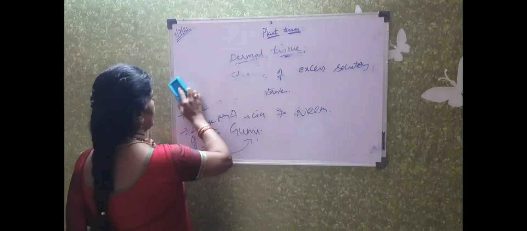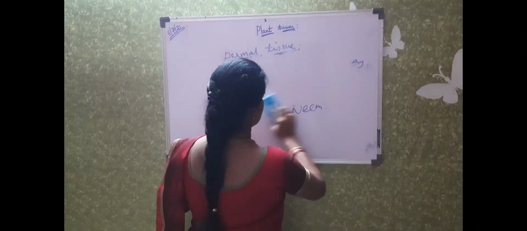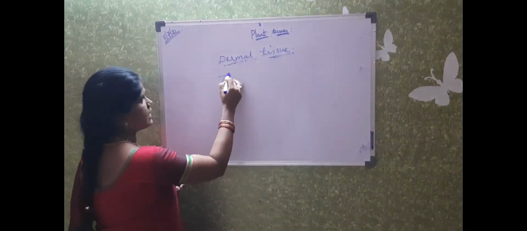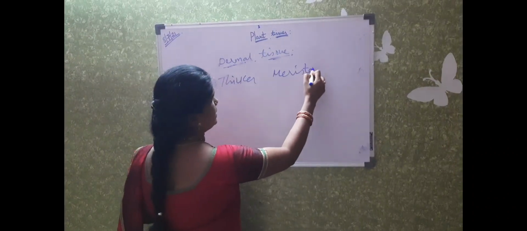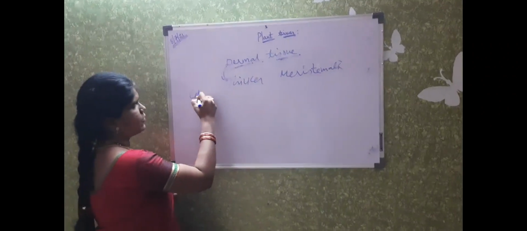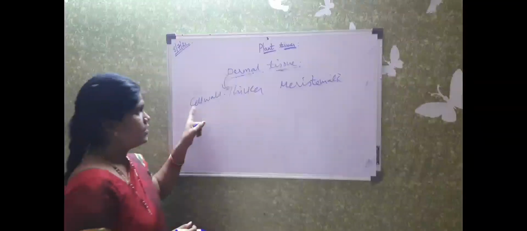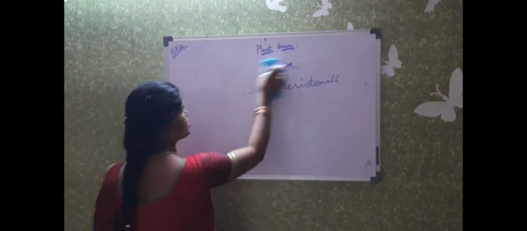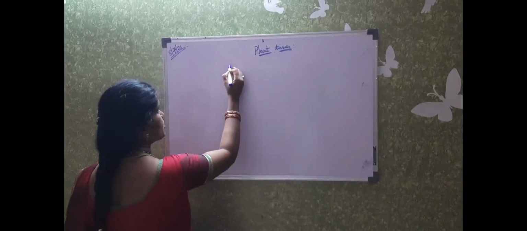So in dermal tissue we have cells whose cell wall is somewhat thicker than the meristematic tissue. Okay. In dermal tissue, the cell wall is somewhat thicker compared to the meristematic tissue. So now coming to the next type of tissue. The next type of tissue is ground tissue.